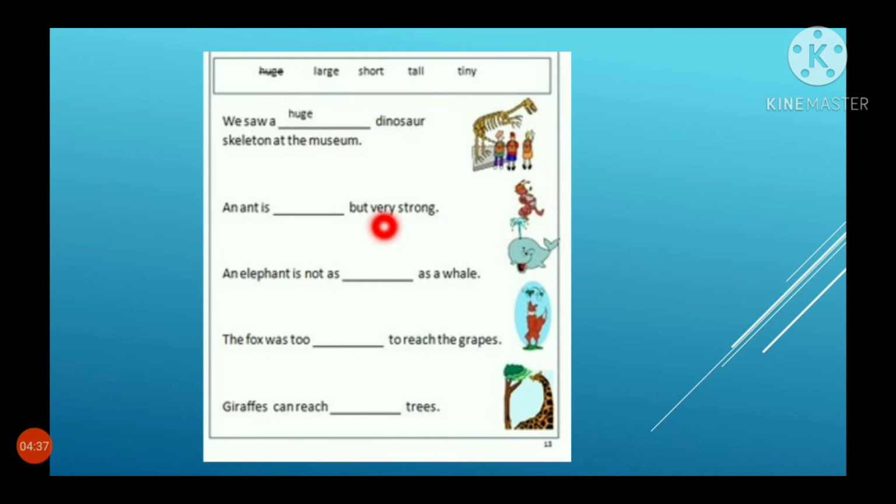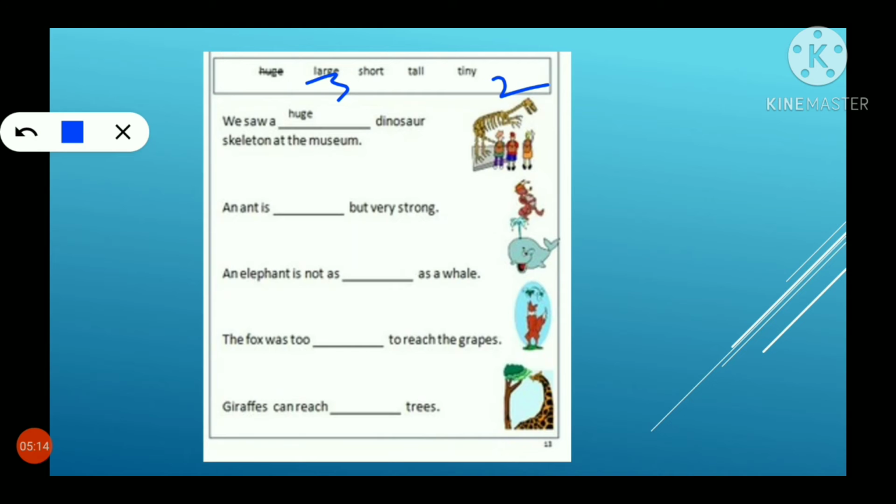For better understanding, students, let's do some exercise. Read the question and fill the blank with the given answers in the box. The first one is done for you. We saw a huge dinosaur skeleton at the museum. An ant is tiny but very strong. An elephant is not as large as a whale.